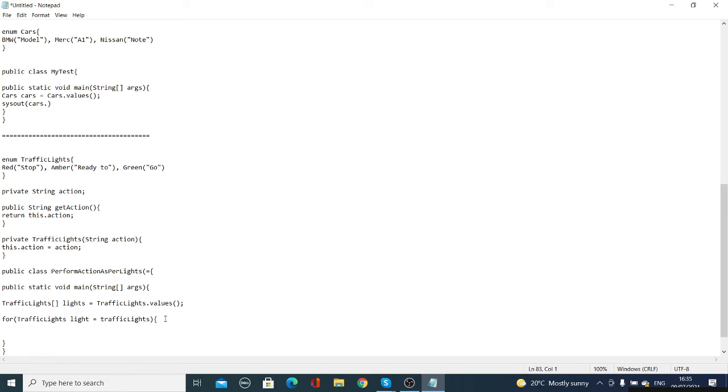In the for loop, as you have passed one variable, what variable have you passed? Traffic lights light, and you are using that. So what will we do? We will print some action. So sysout, I'm just writing shortcuts because we are not using Eclipse today, but from tomorrow we have to use it. So we are passing System.out.println.